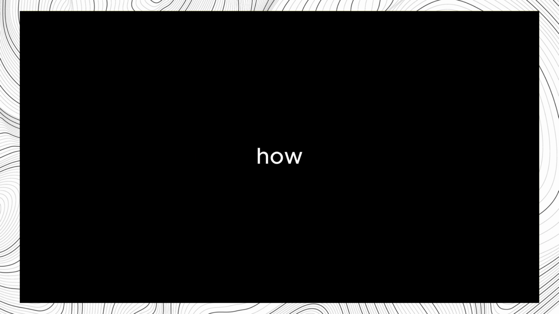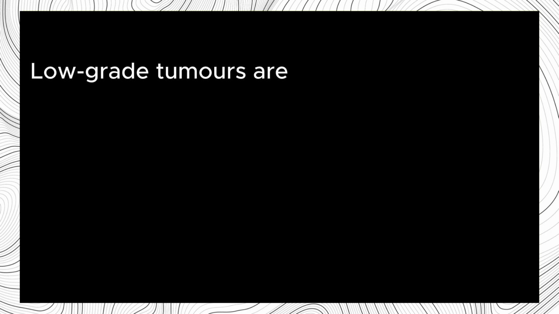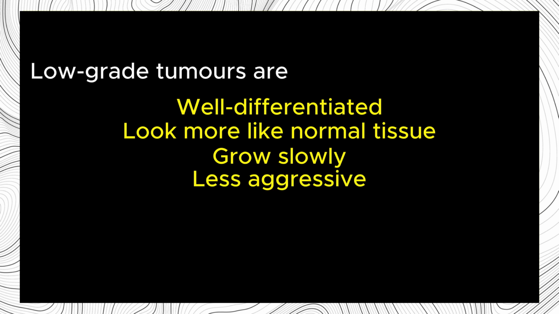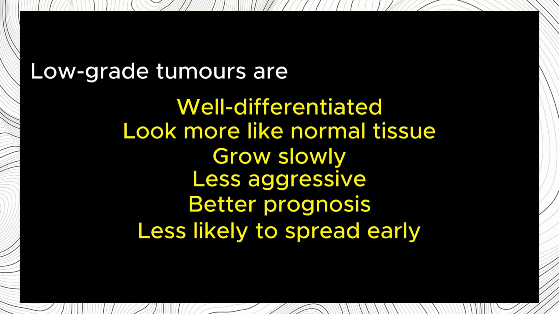Tumor grade reflects how differentiated the cells are. Tumors are classified as low-grade or high-grade based on how they look histologically. Low-grade tumors are well differentiated. Their cells look more like normal tissue, and they tend to grow slowly. They're usually less aggressive, have a better prognosis, and are less likely to spread early.